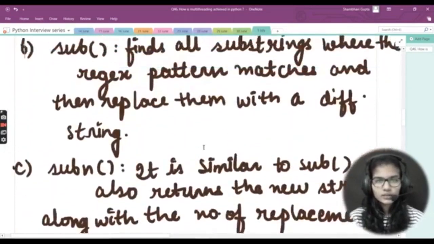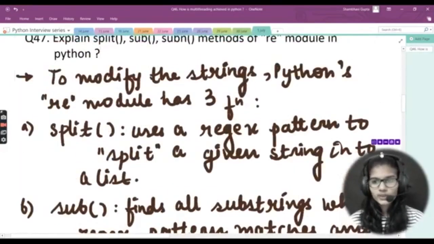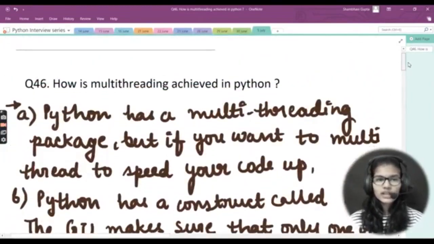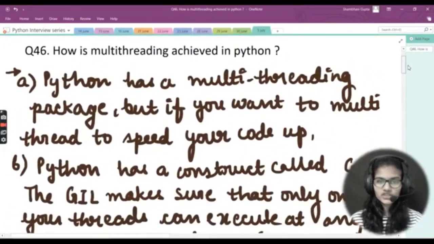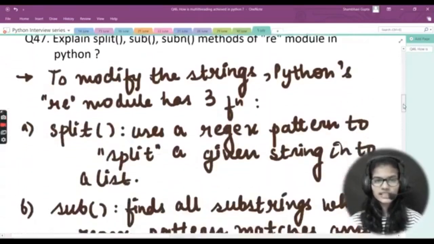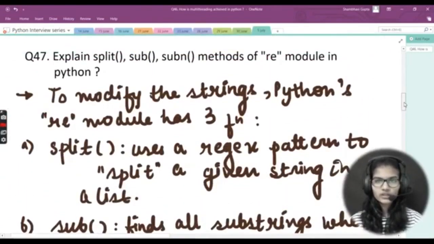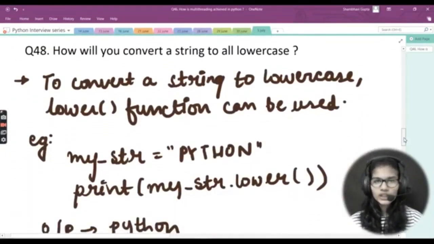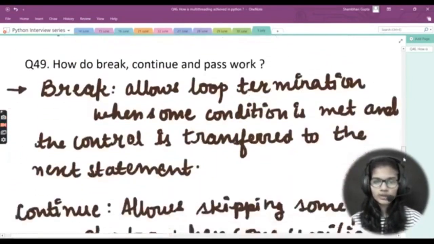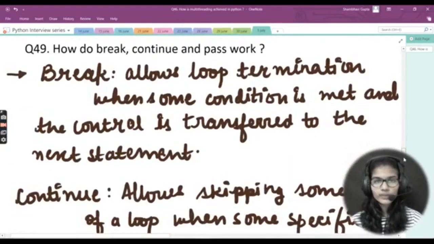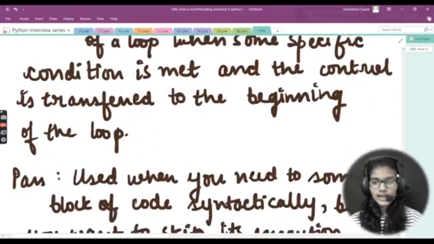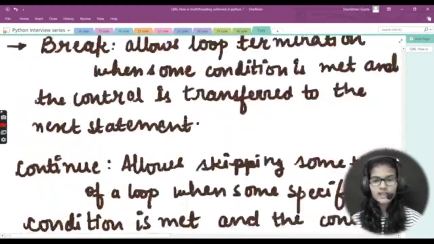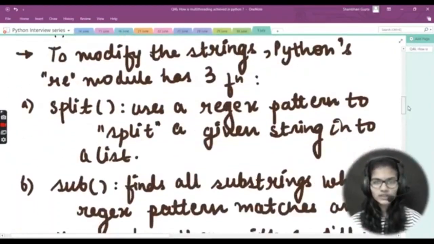Now let me go above and revise all the questions we have discussed today. The very first question was how is multithreading achieved in Python. After that we saw explain split and subn methods of the RE module in Python. After that, how will you convert a string to all lowercase. Then, how do break, continue and pass work. And at last, what is Python path. So these are the 5 questions that we saw today.